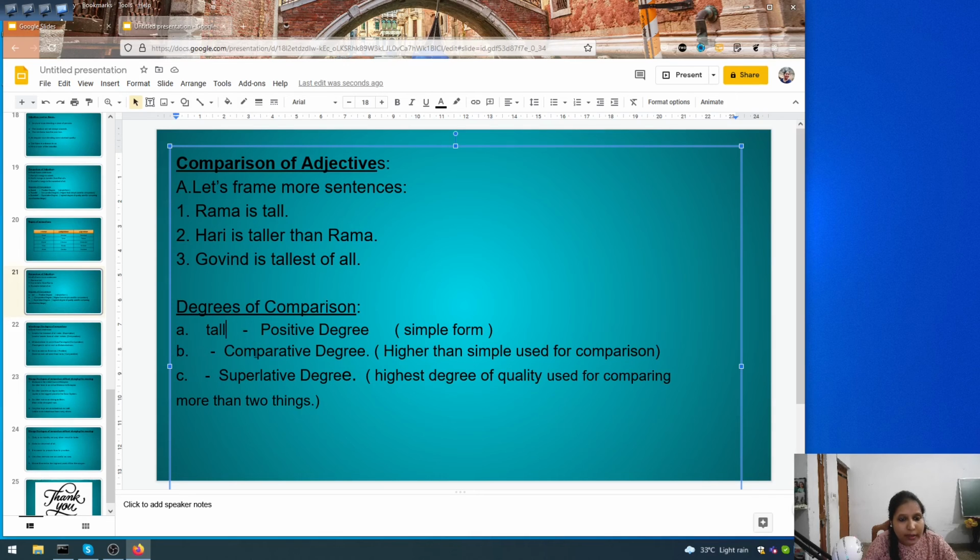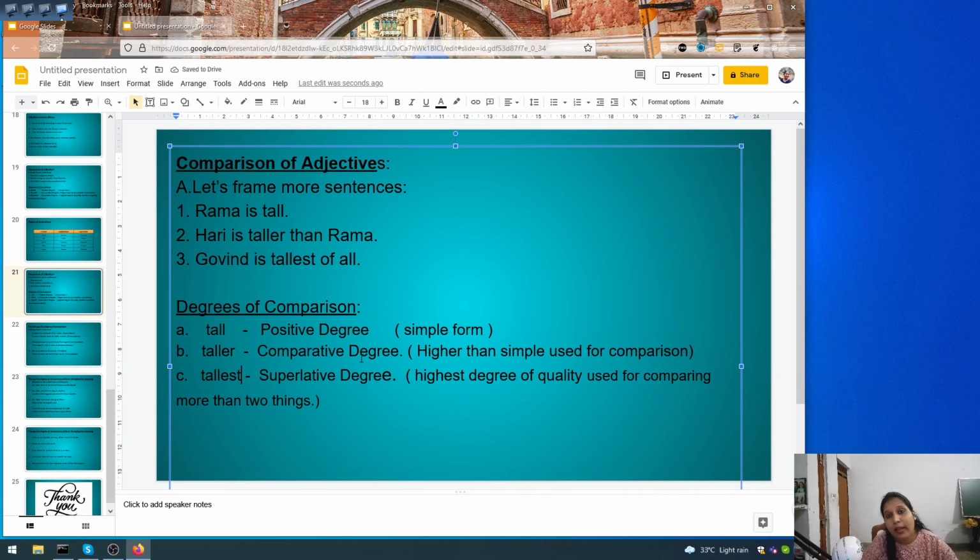Then comparative degree: Harry is taller than Rama. So when I am writing taller, it is comparative degree. Okay, and it is higher than tall and it is used for comparison. In the same way, if I write tallest here, it is superlative degree, meaning it is a higher order comparison done between the boys. Yes, highest degree of quality used for comparing more than two things.